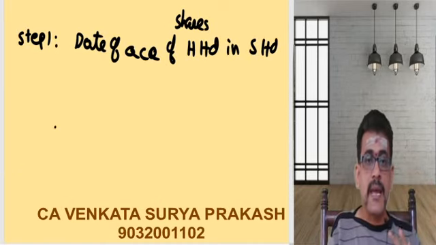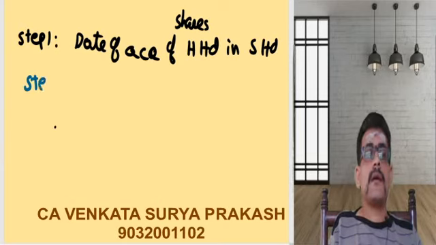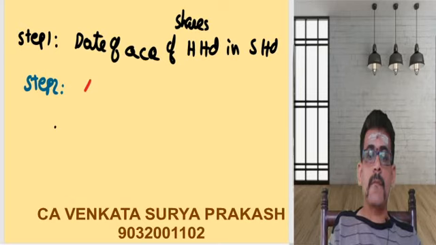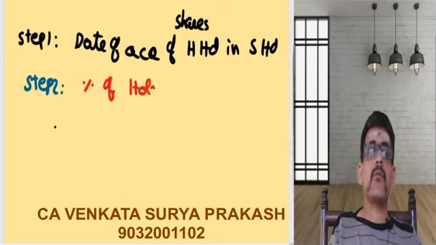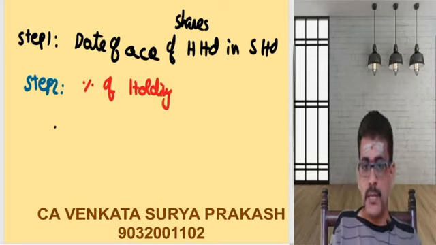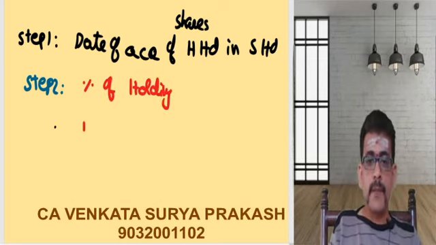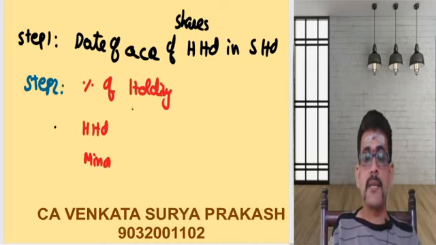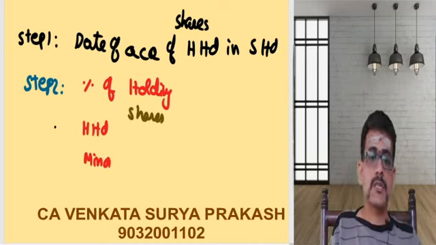The second step is again very simple: the calculation of the percentage of holding. This is also very easy and very important. Suppose in this present problem, take H Limited here, and minority here. In the next column, I'll take the number of shares.